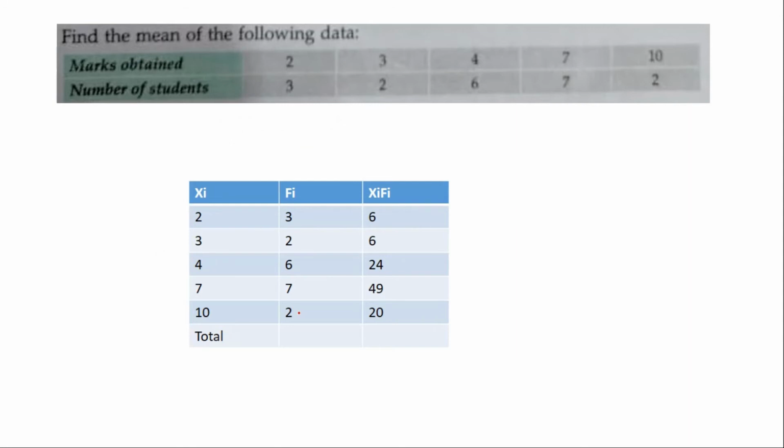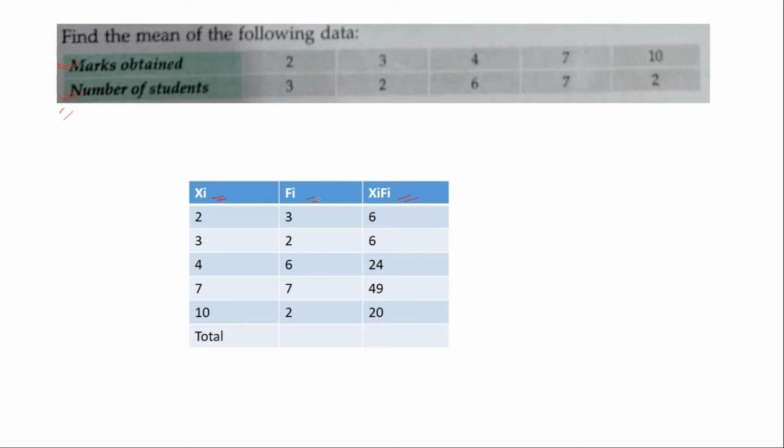The next question is, you have to find the mean of this grouped data. So for that you have to construct this table. The first one is xi, second one is fi, and third one is xi-fi, multiplication of these two. What is xi? Marks obtained. What is fi? Number of students.